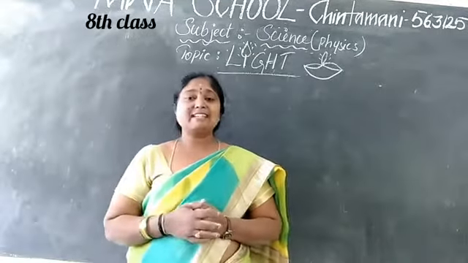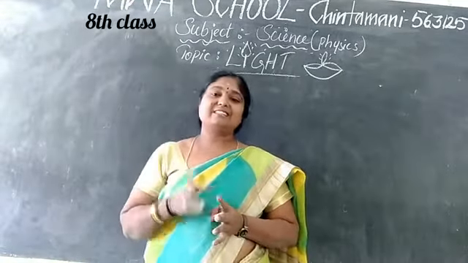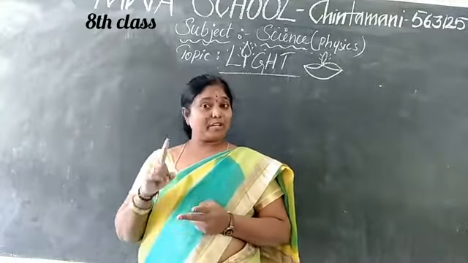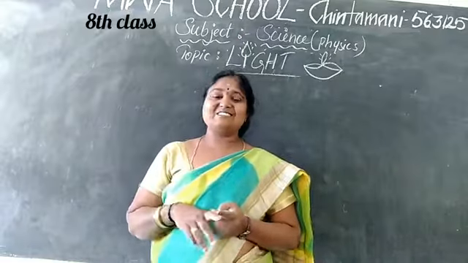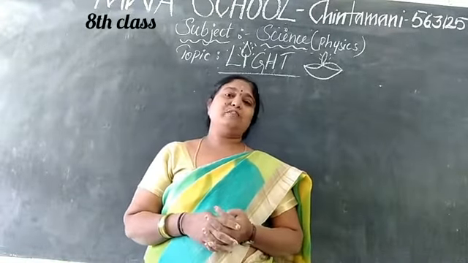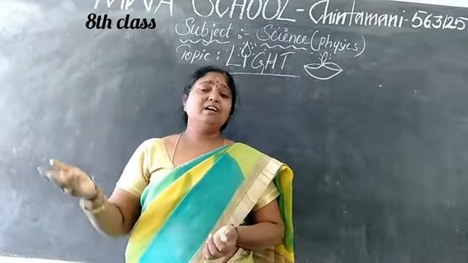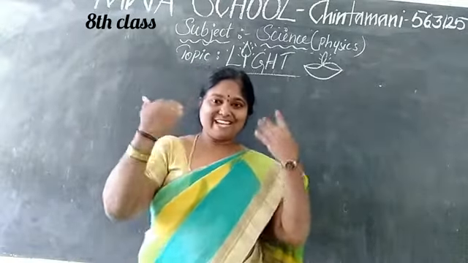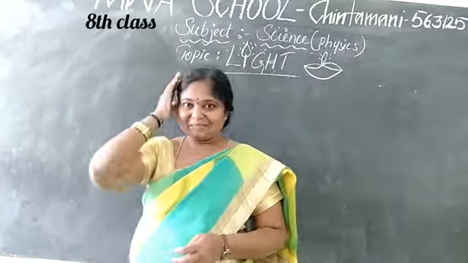In your previous class we have learnt about this light chapter, some of the mirrors. Do you remember, children? Concave mirror, convex mirror, concave lens, convex lens, and we have seen the uses of these lenses and mirrors. Just now, let me glance. After taking our breakfast, when we have to come to the school, what do we do? We stand in front of the mirror and do some makeup.